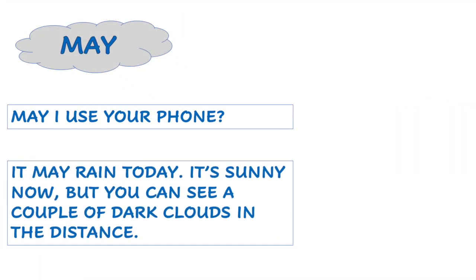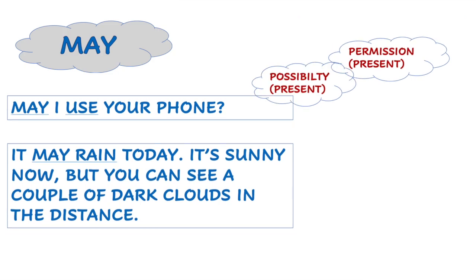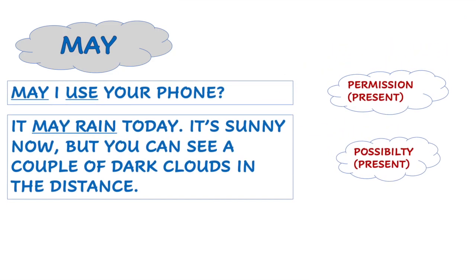Only 2 examples here and only 2 functions. Take your time to think about it, pause, and here are the answers. I think it's crystal clear. May I use your phone is asking for permission, and it may rain today. You can see it's sunny, but there are a couple of dark clouds in the distance. So it's kind of 50-50 as we move through the day. It's a possibility about the present and slightly going into the near future.